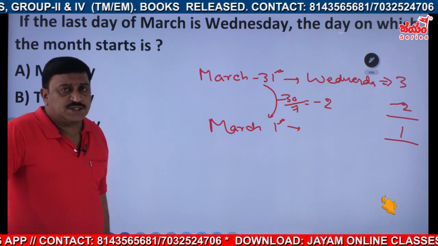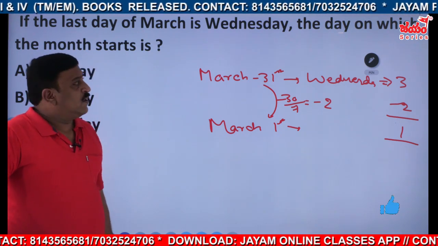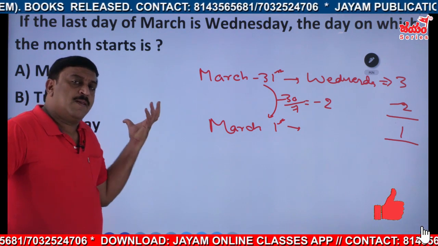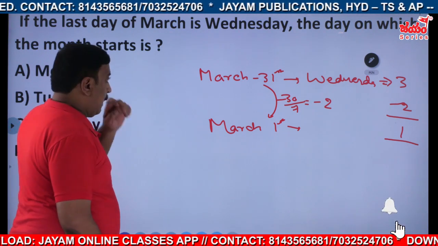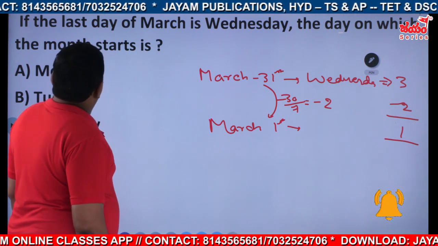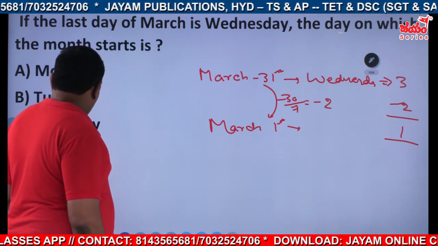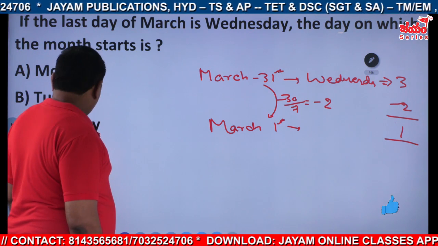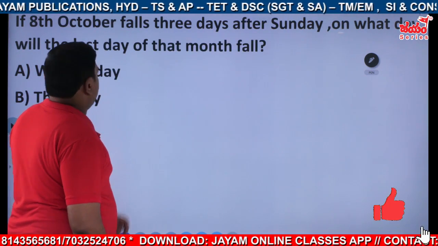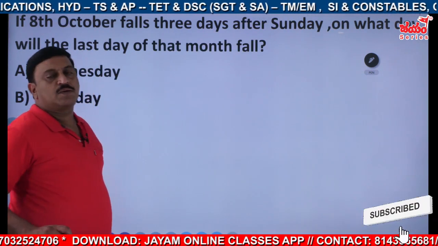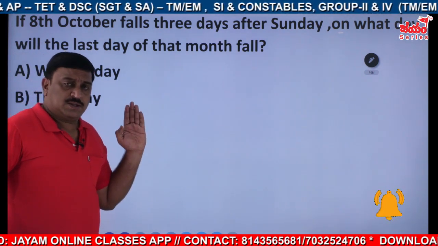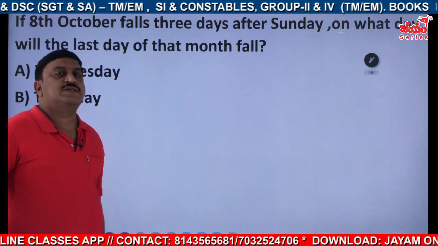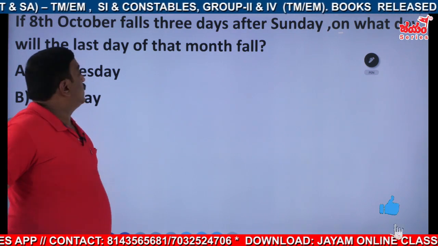Here, these are the questions we generally observe, depending on the previous concepts. Now, let us do another one also. This is the question we generally come across in some competitive exams. See this one.